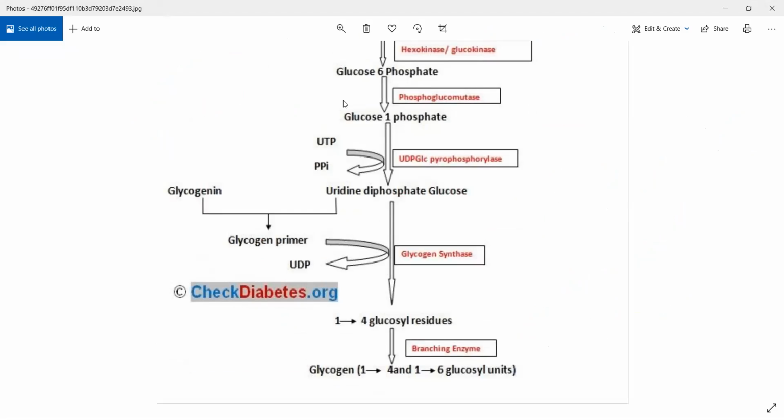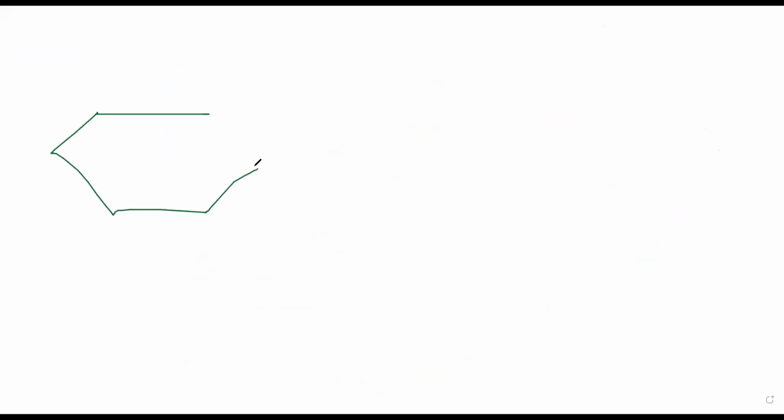Those two glucose molecules are attached to each other through 1,4 bonding. ठीक है, there is a glycosidic bond present between those two glucose molecules at the first and fourth positions. So for example, अगर मैं दो glucose molecule उतारा, let us suppose this is one glucose molecule and this is another glucose molecule.